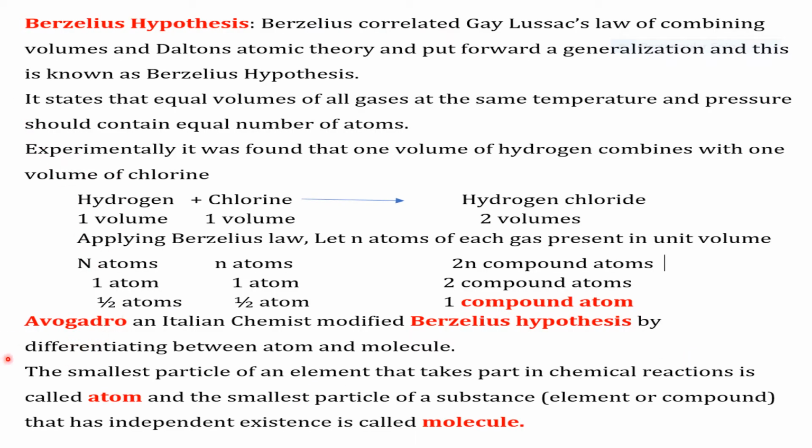From the above discussion, it is evident that one compound atom of hydrochloric acid contains one atom of hydrogen and one atom of chlorine. From this, it may be concluded that atom is divisible, and this is against Dalton's atomic theory. Avogadro, an Italian chemist, modified Berzelius' hypothesis by differentiating between atom and molecule. The smallest particle of an element that takes part in chemical reactions is called atom, and the smallest particle of a substance, that is either element or compound, that has independent existence is called molecule.